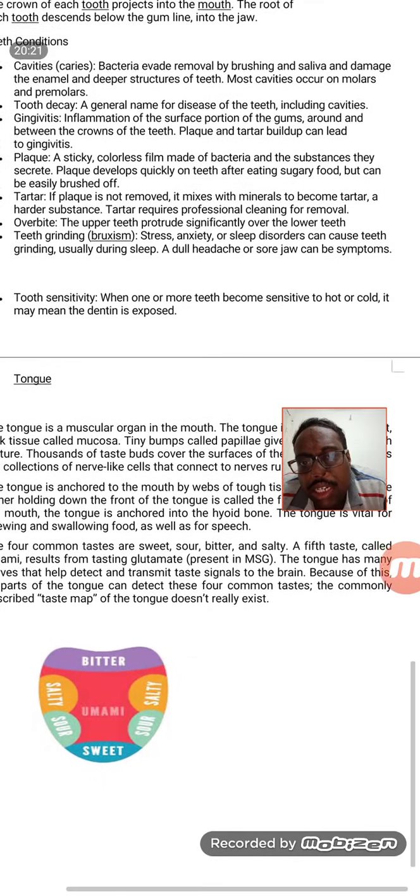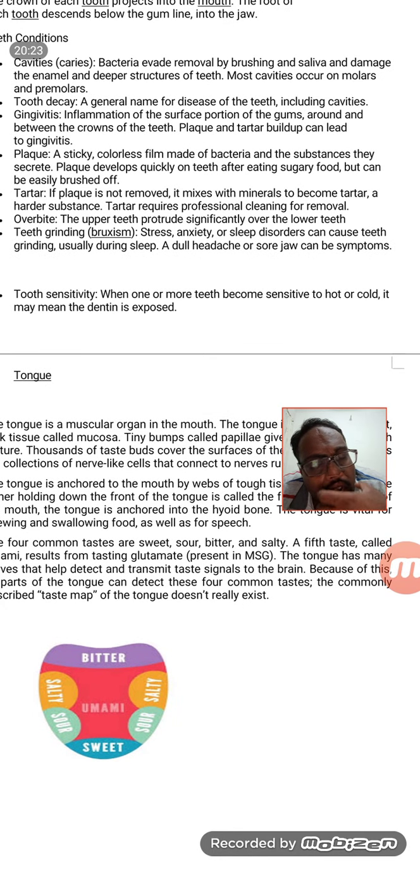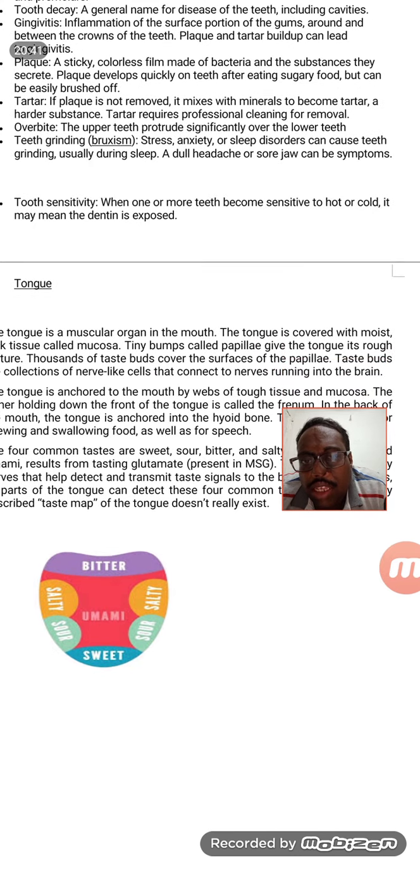And next comes the tongue. Tongue is the hardest muscle in our human body. This tongue has some structures on it, which we call the papillae, which hold the taste buds. And if you see here, the tongue has multiple functions: talking, that is speech, and another one is tasting.